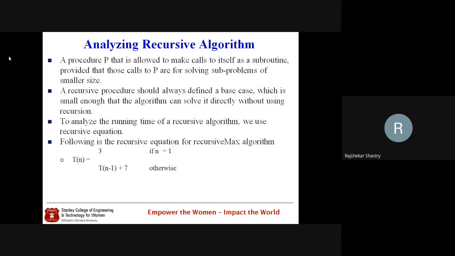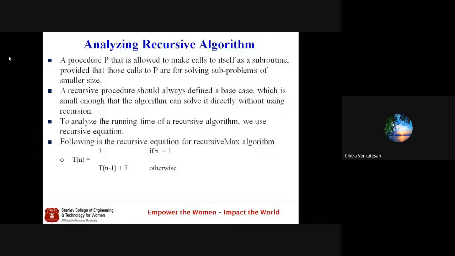Yes, Amma? Can anyone please tell me the characteristics of an algorithm? Yes? Anyone? Yes, Amma? Input, output, effectiveness, definiteness, and finiteness.